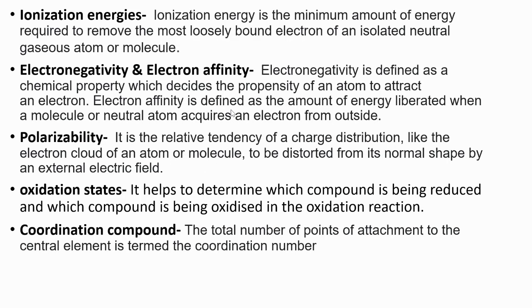Next, ionization energies. Ionization energy is the minimum amount of energy required to remove the most loosely bound electron of an isolated neutral gaseous atom or molecule. Next, electronegativity and electron affinity. Electronegativity is defined as a chemical property which decides the propensity of an atom to attract an electron. Electron affinity is defined as the amount of energy liberated when a molecule or neutral atom acquires an electron from outside.